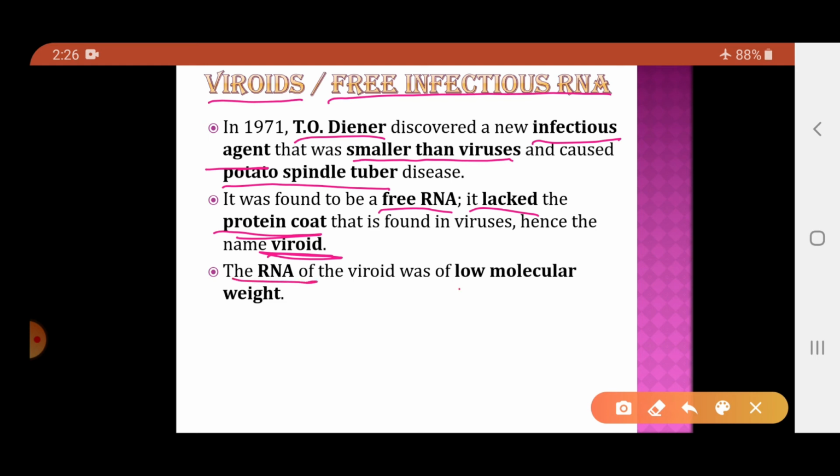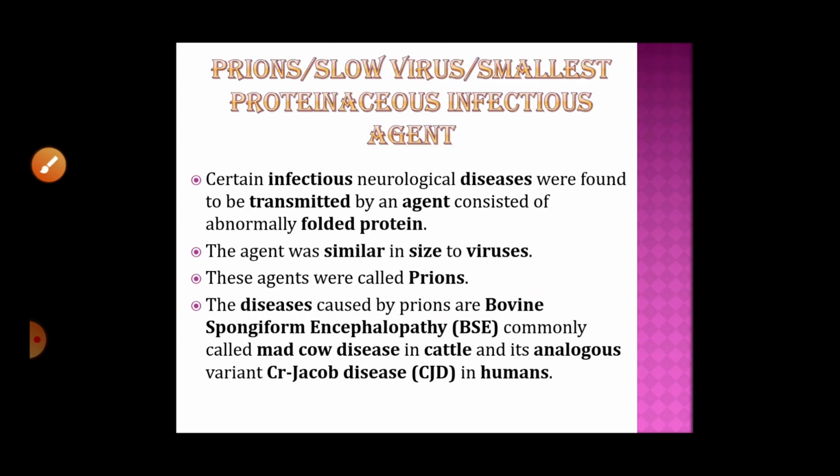The RNA of the viroid is of low molecular weight. So viroids are the infectious agents which are made up of only free RNA. They do not contain the protein coat or the capsid, and as they do not contain the capsid, their size is even smaller than viruses. And such particles were named viroids.